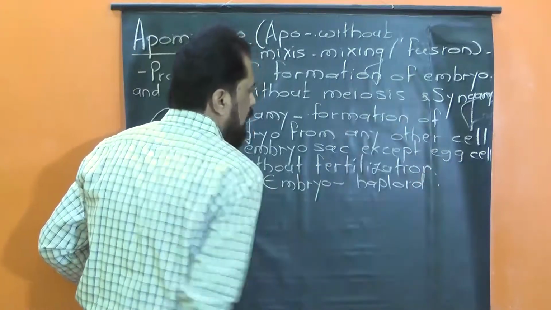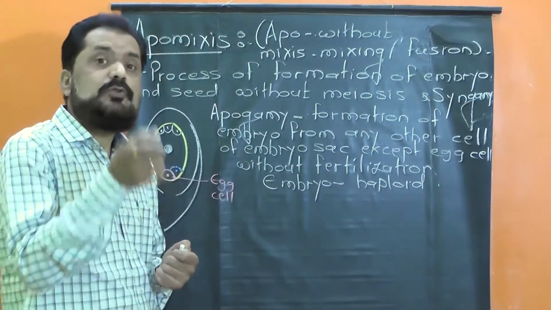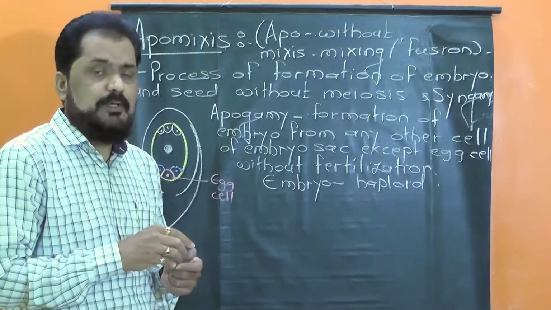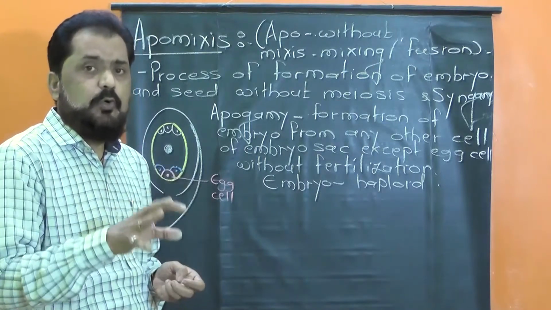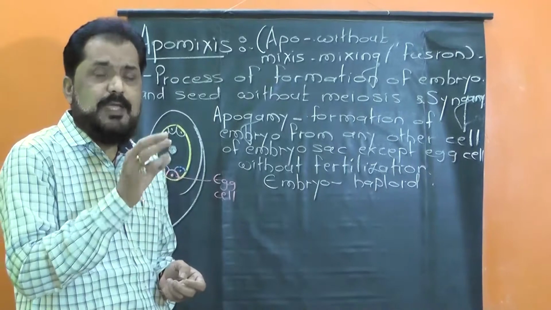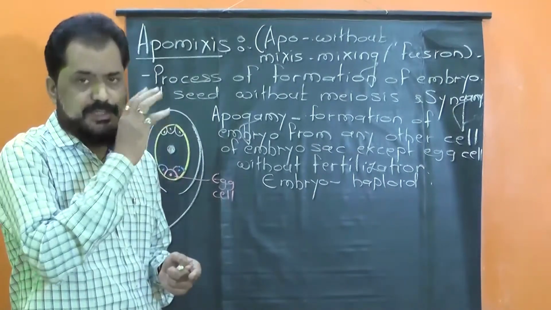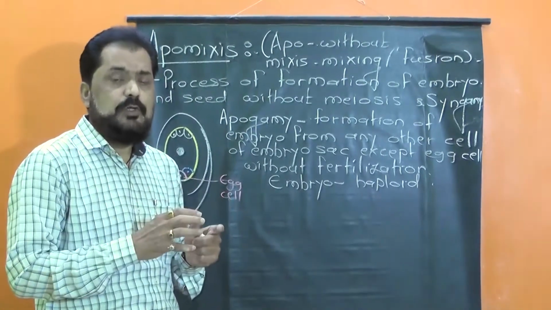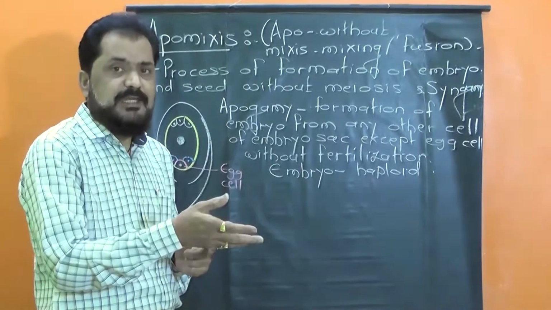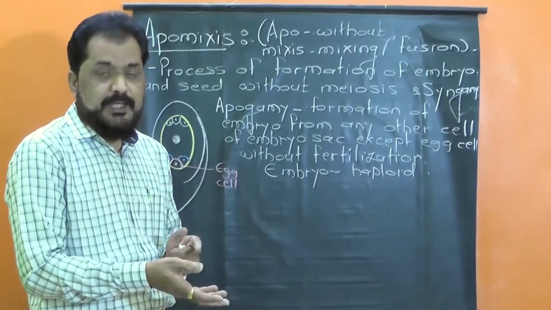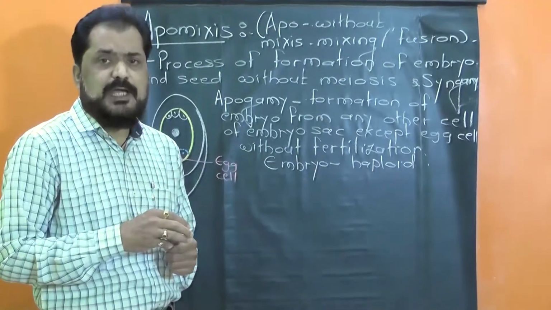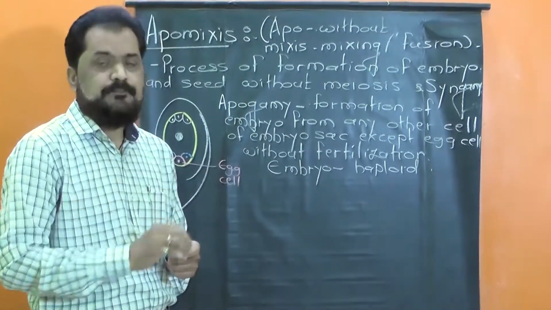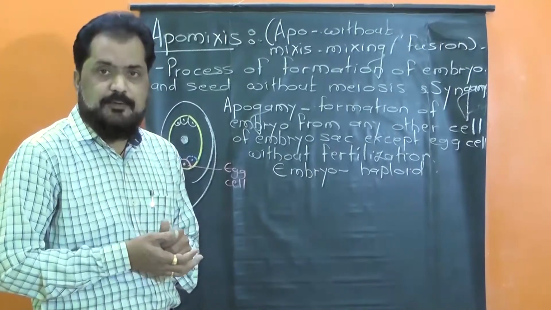While when the embryo sac is formed from any of the sporophytic tissue of the immature ovule without meiosis, then the embryo sac formed, and each and every cell of the embryo sac, is diploid in nature, and that process is known as apospory. Another term I have introduced here.